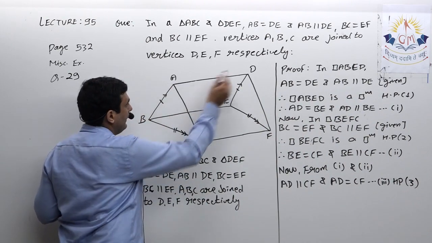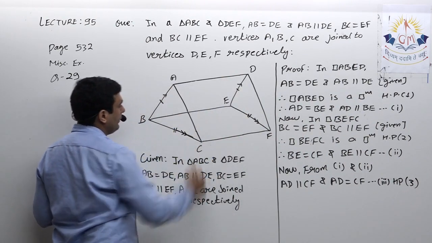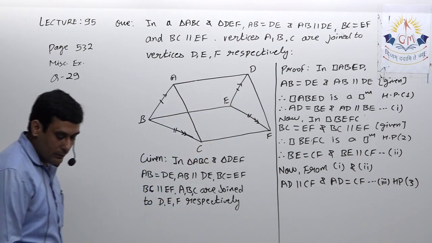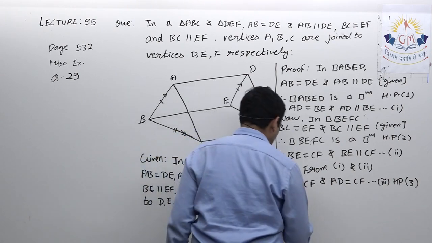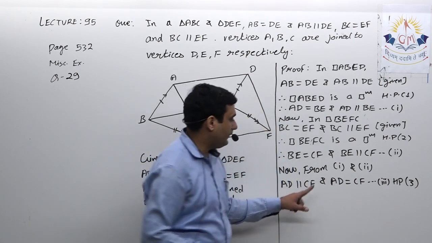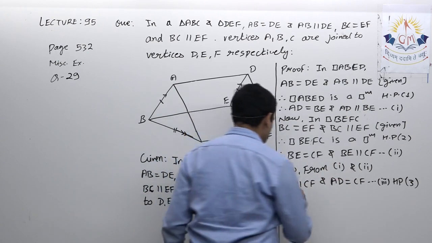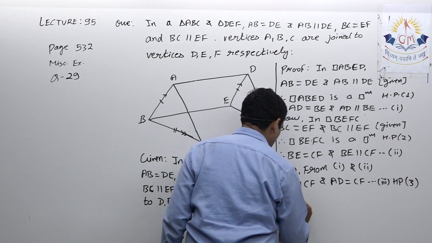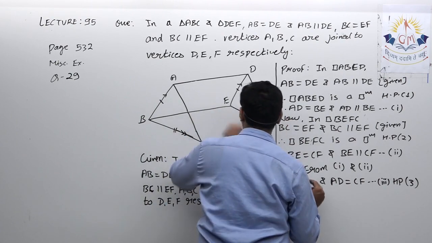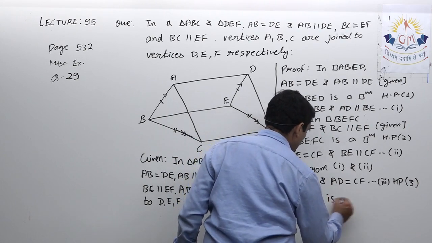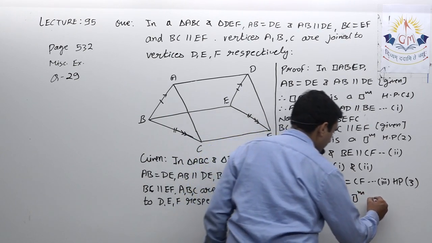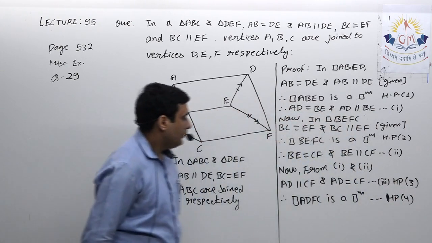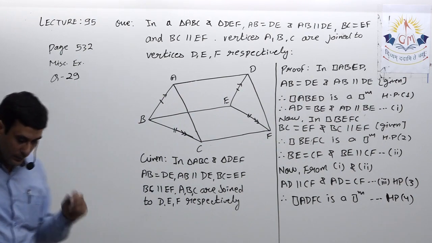So when I say AD parallel CF and AD equal to CF, then ADFC is also a parallelogram. That I think you have to prove as the fourth one. So here I can write: as AD parallel CF and AD equal to CF, therefore quadrilateral ADFC is a parallelogram. Hence proved fourth. So note it down up to this point, then I will give you the solution of the remaining two.